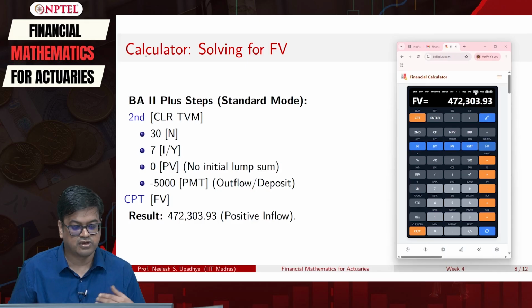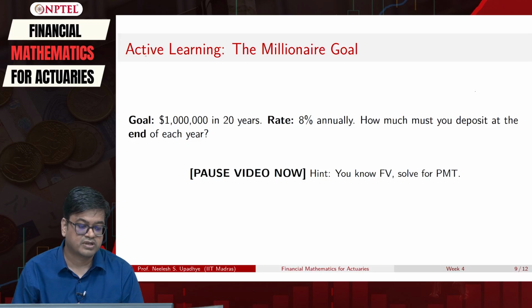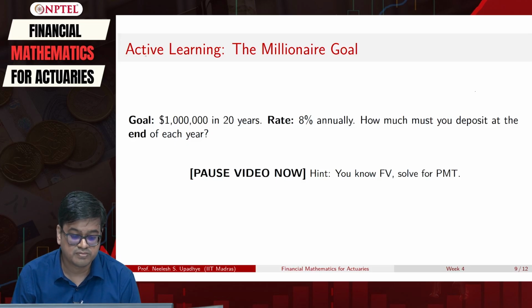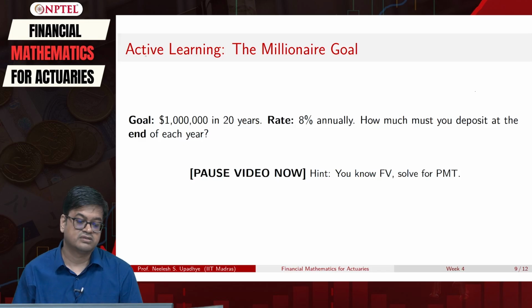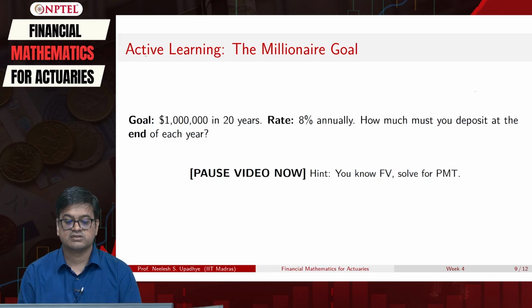So, we have solved the problem mathematically and via calculator. Let us now move on, and it's time for you to test your skills. We pose a problem: we have a millennial goal. That means I want to earn 1 million in 20 years. A bank is guaranteeing me to pay 8% annually. How much should I deposit so that I will get 1 million at the end of 20 years? I am depositing at the end of each year. Pause this video and see the answer.